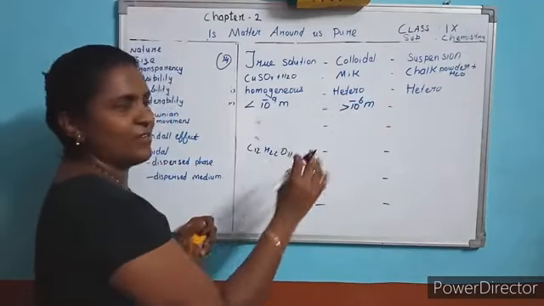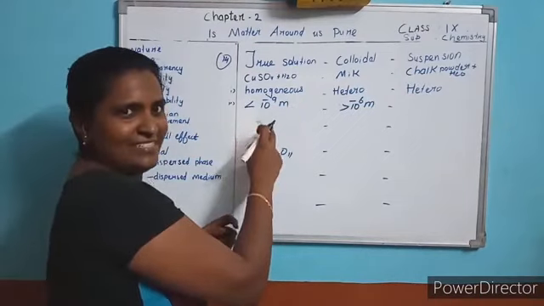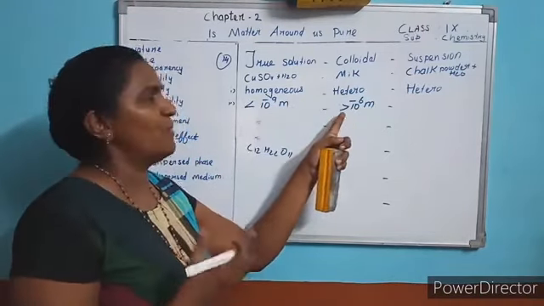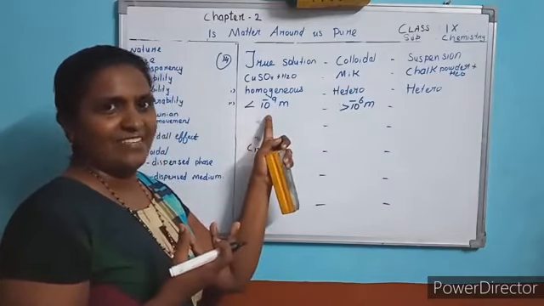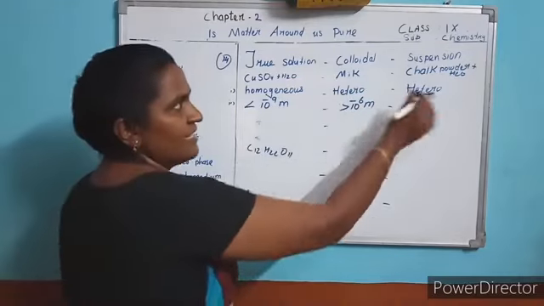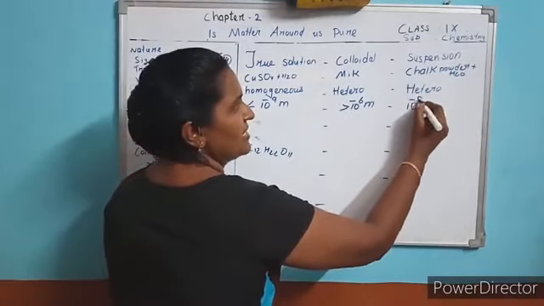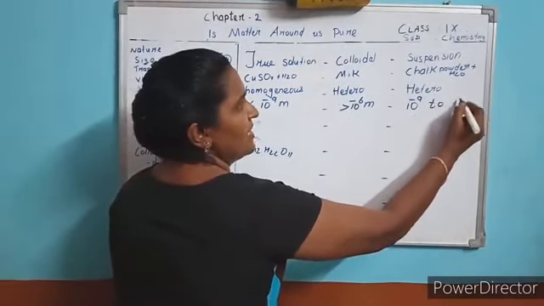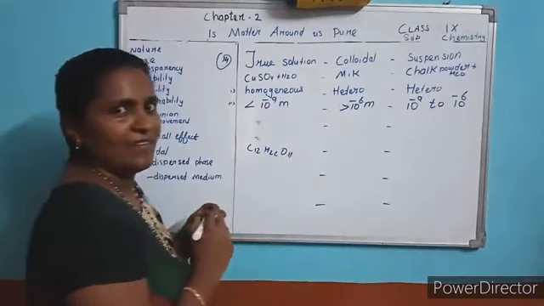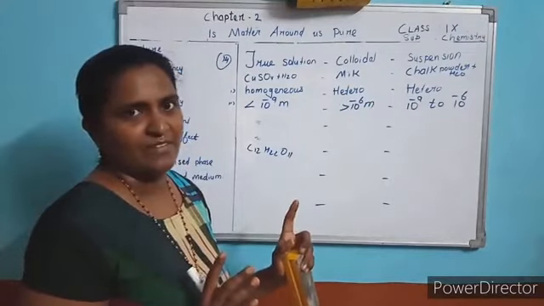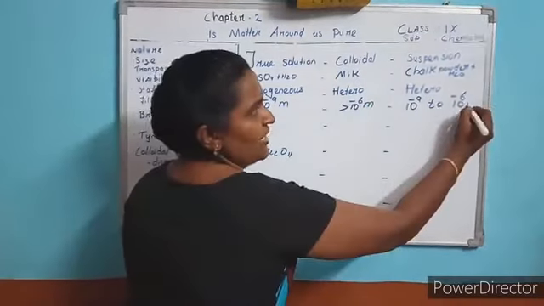The size is somewhat bigger than this. In colloidal solution, the solute particle size is bigger than the true solution. And the suspension is between these two ranges. So you write between 10 power minus 9 and 10 power minus 6 meter in diameter.